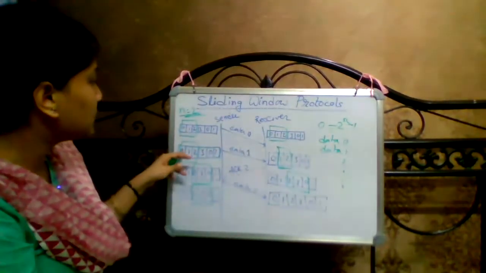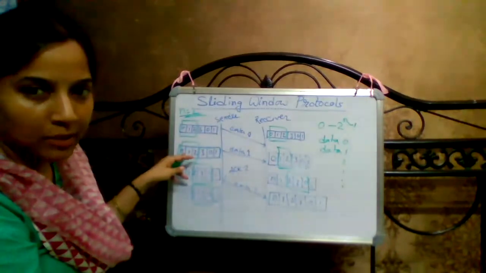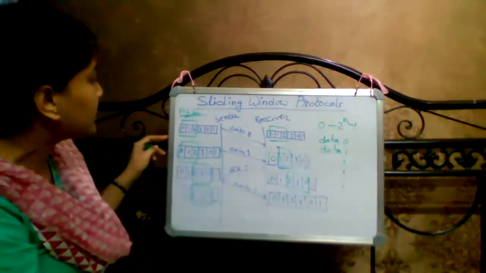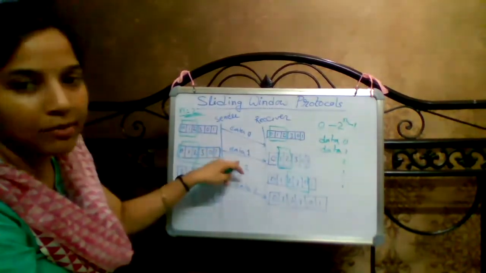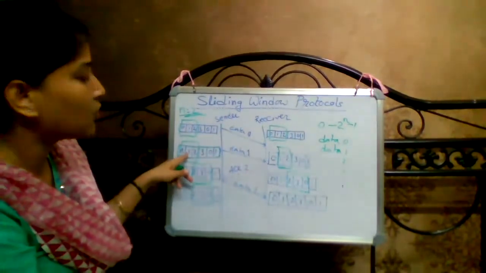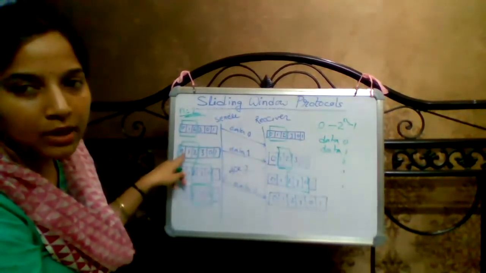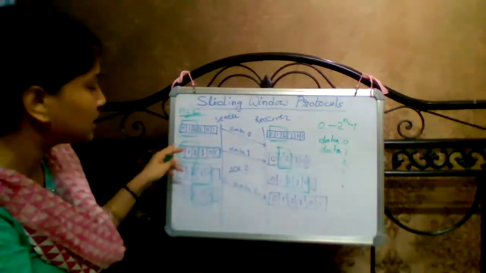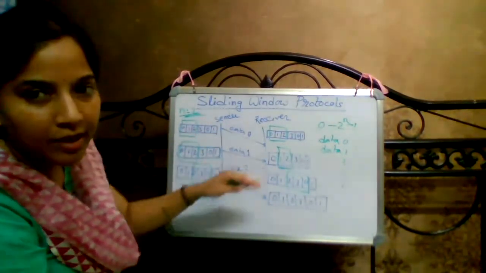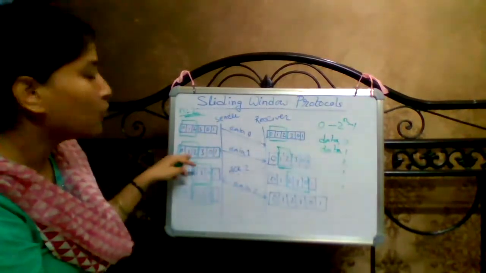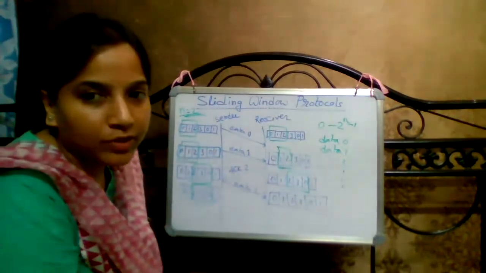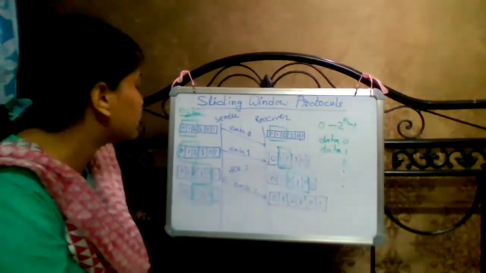And already frame number 0 has been sent. The sender can send the second one, data frame 1, before it gets the acknowledgement of frame number 0. So basically the sender can send more than 1 frame, one by one, without acknowledgement, as long as they belong to the sliding window, the sender side sending window.